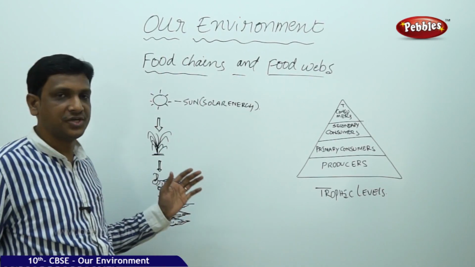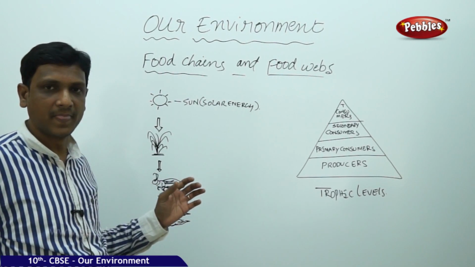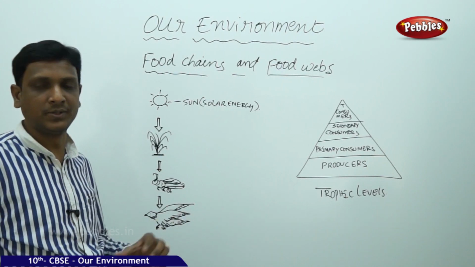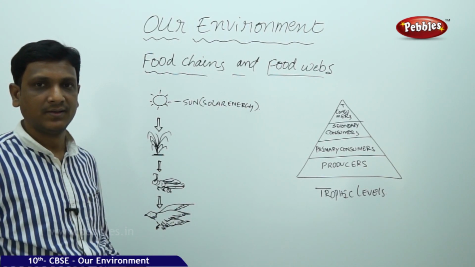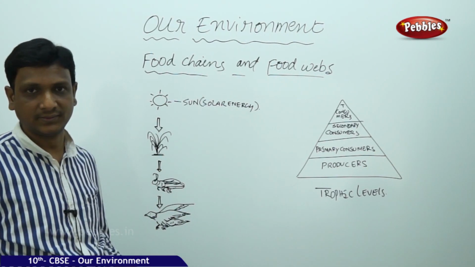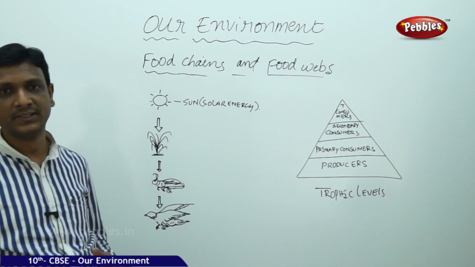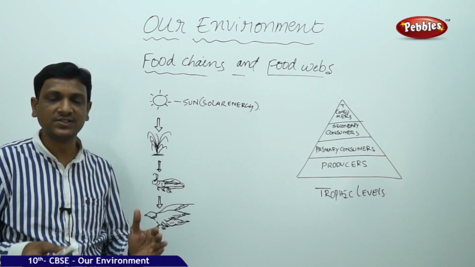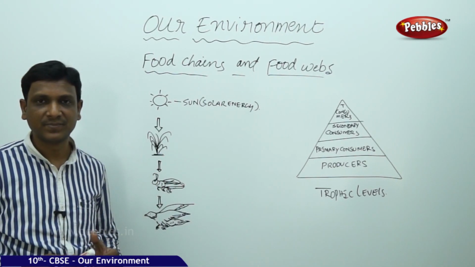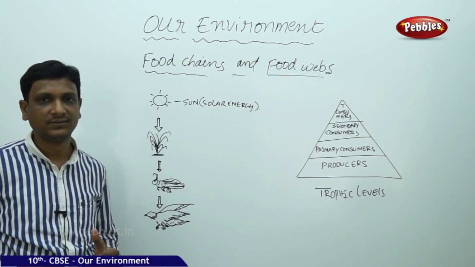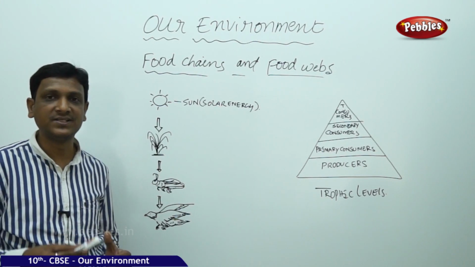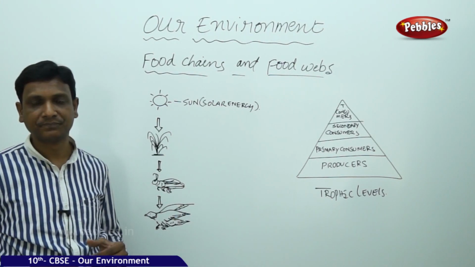So now let us see the relation between various organisms of the biotic components. We discussed that they are interdependent. Different organisms present in an ecosystem depend on each other, mainly for food.